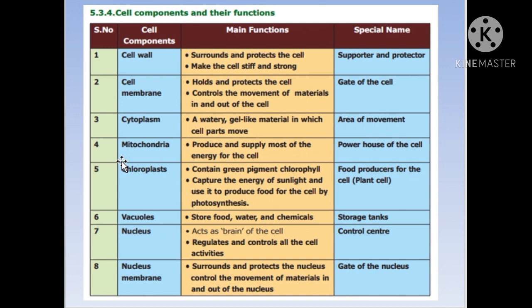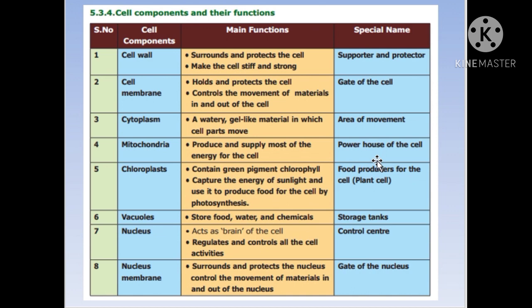Mitochondria is called by a special name, powerhouse of the cell. Why is mitochondria called the powerhouse of the cell? Because it produces and supplies most of the energy. For a cell, you know what the definition of the cell is? It's a basic structural and functional unit of all living organisms.